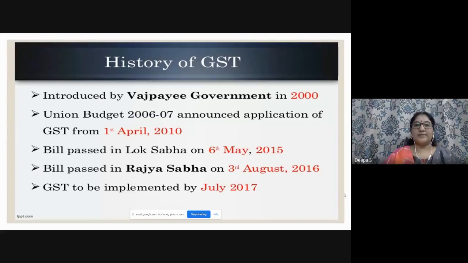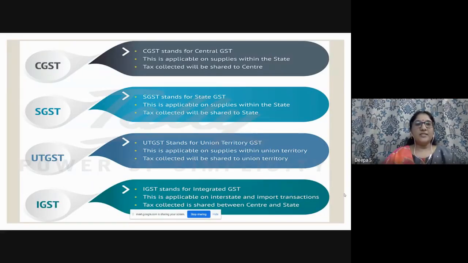Proceed, ma'am. Yes. So here CGST is central. It stands for central GST, and SGST is state GST, and UTGST is union territory GST, and integrated GST. CGST is applicable on supplies within the state. From this slide itself, you may get at least 1 to 2 questions. What does within the state mean, which is applicable where, what is the expansion, and so on.